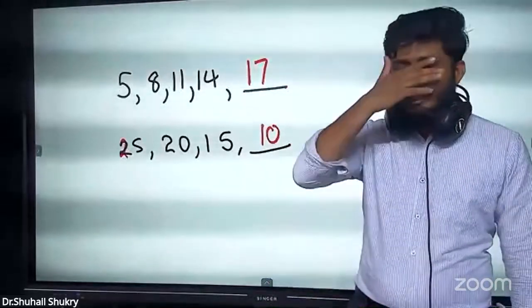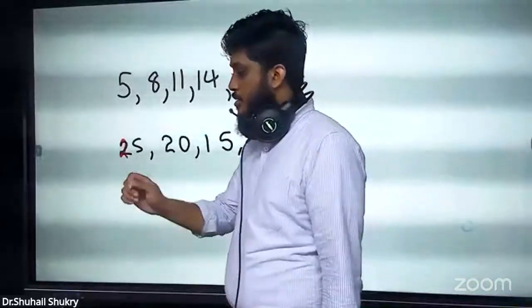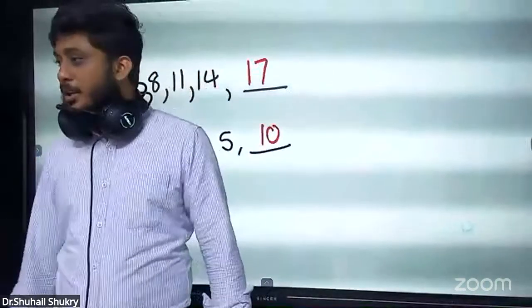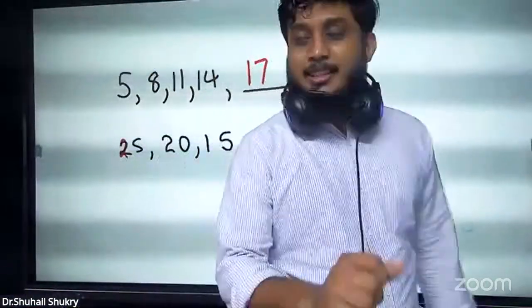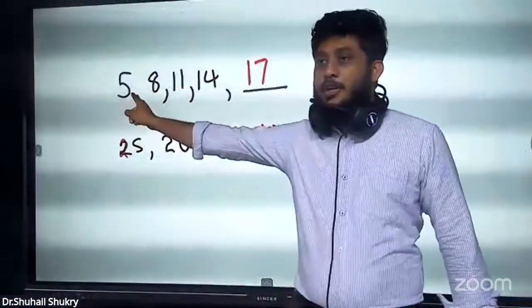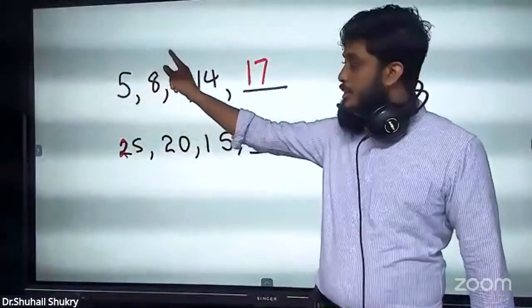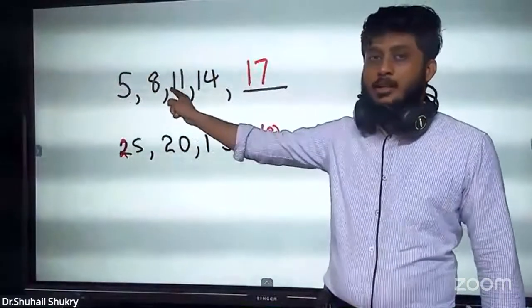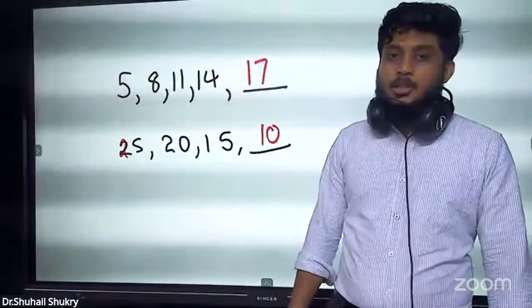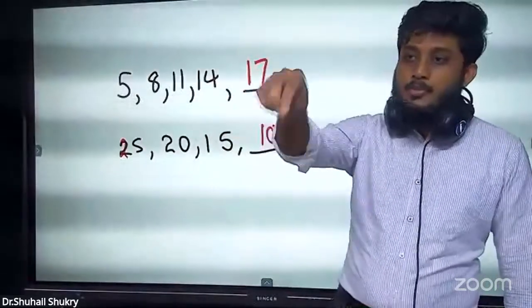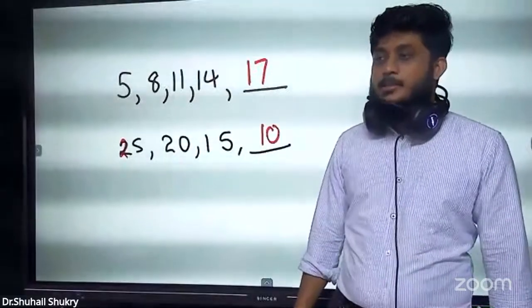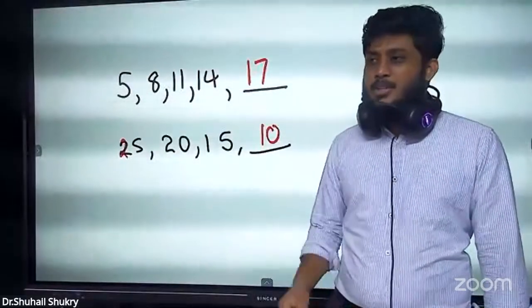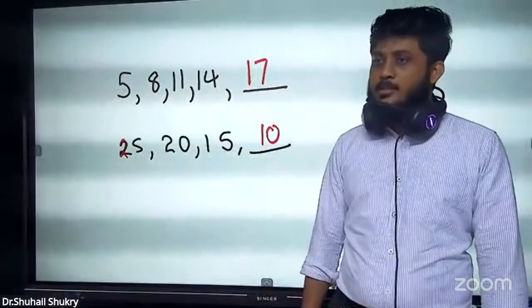Another day, they will tell, Sasen started collecting money. First day, he put 5 rupees in the till. Second day, he put 8 rupees. Third day, he put 11 rupees. How much will he put on the 5th day? The answer is 17. Can you ask the same question, how they can ask?